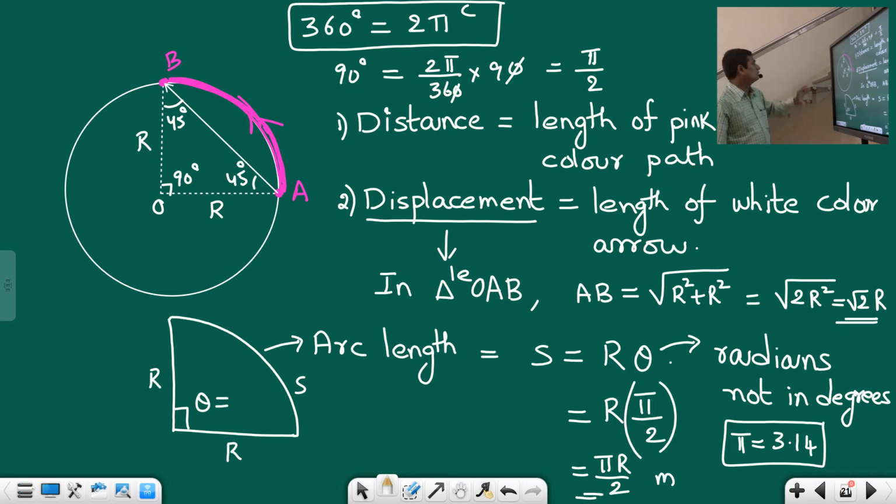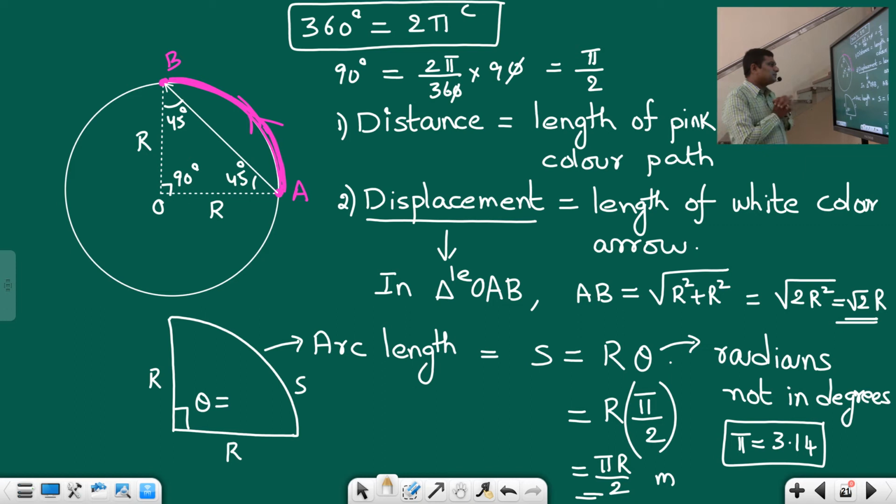Okay, students. So I hope you understood how to find the distance and the displacement if the body has traveled along a circular path. It doesn't matter whether you cover 90 degrees, 45 degrees, 180 degrees or 270 degrees, because the formula remains the same: r times theta. Theta may vary, but r will not vary as long as you are traveling in a circular path.